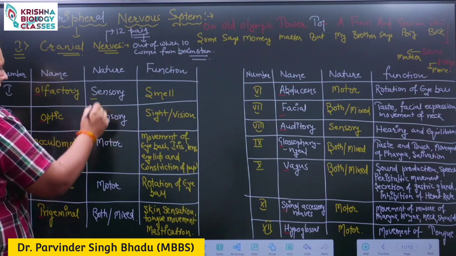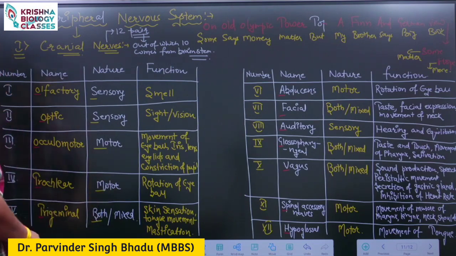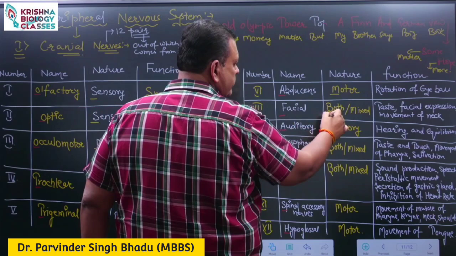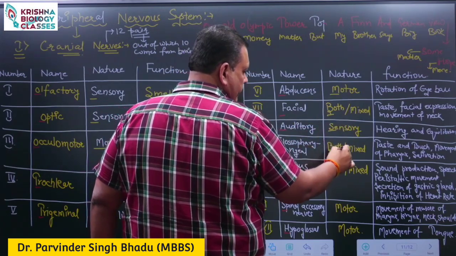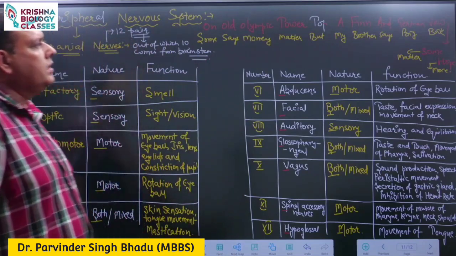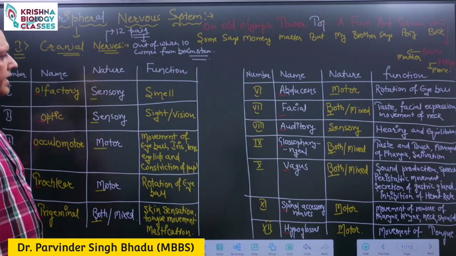Some say: sensory, money: sensory, matter: motor, but: both, my: motor, brother: both, says: motor... so that is how we can remember the name and nature of the cranial nerves.